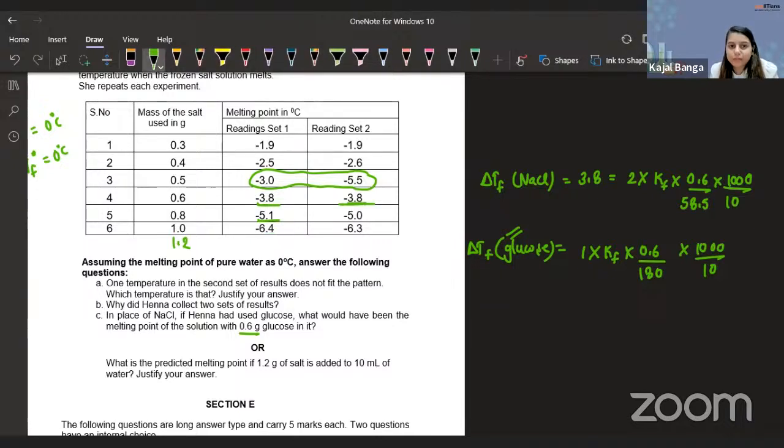So to look at the difference, the difference is 3.8 to 5.1. How much is the difference? Chalo, let's see 5.1 to 6.4. How much is the difference? 1.3. Correct?